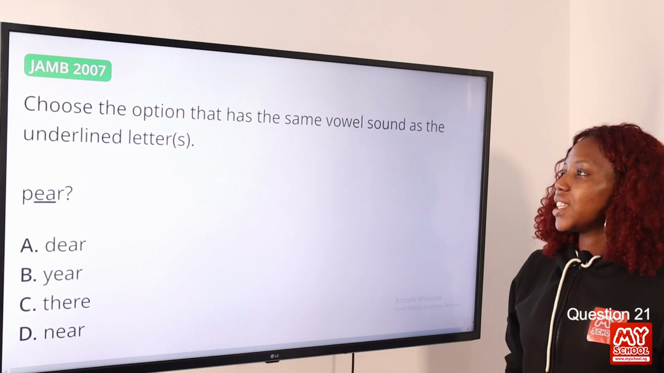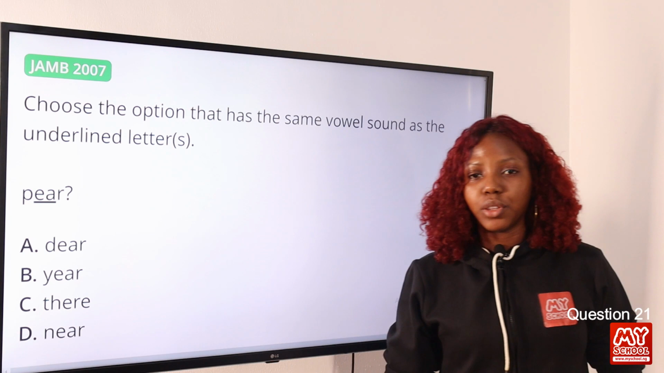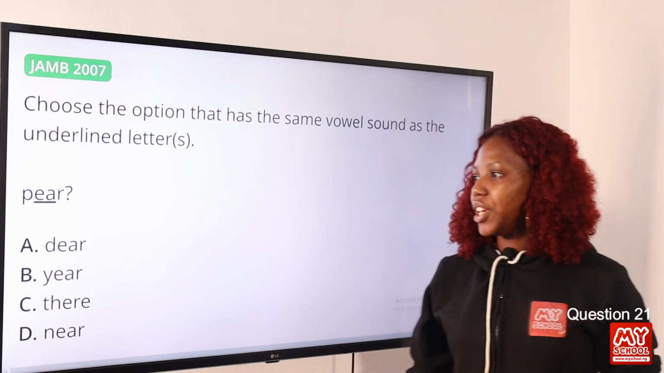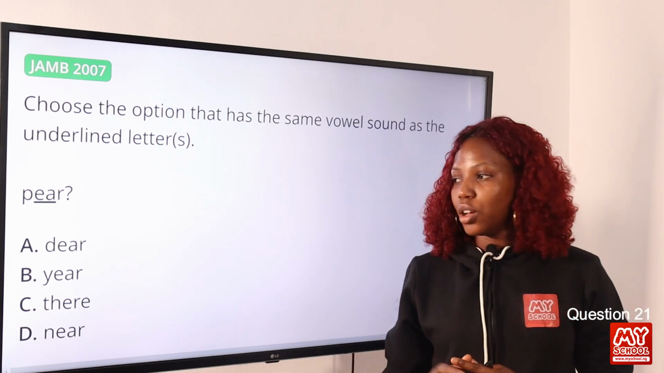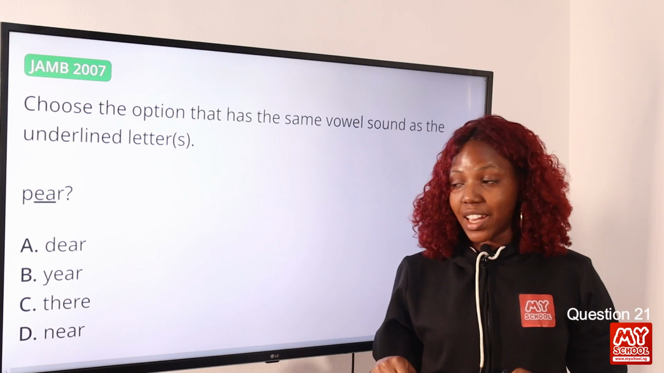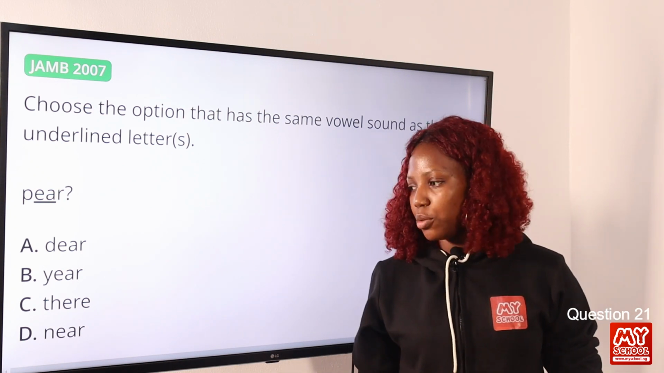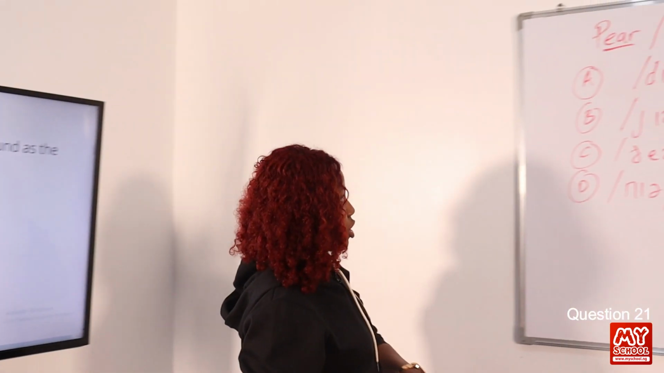Choose the option that has the same vowel sound as the underlined letters. Now the word is pear and EAR is underlined and it's articulated as air. Okay, so option A we have dear, option B we have year, option C we have there, option D we have near. Now let's head towards the board for the transcription.